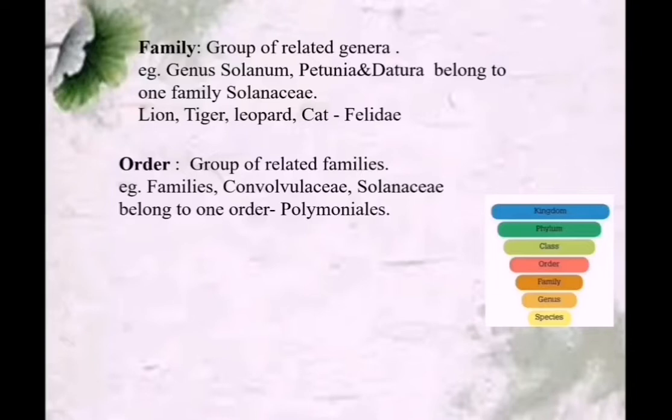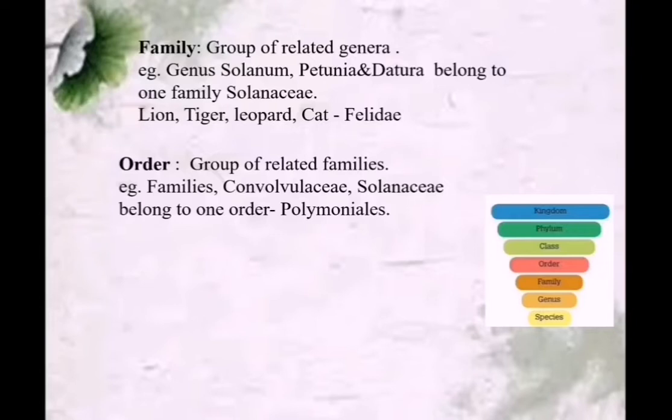Here, order and other higher taxonomic categories are identified based on the aggregate of characters. But species, genus and families are based on a number of similar characters. So they are showing a few similar characters than the small orders, species, genus and families.